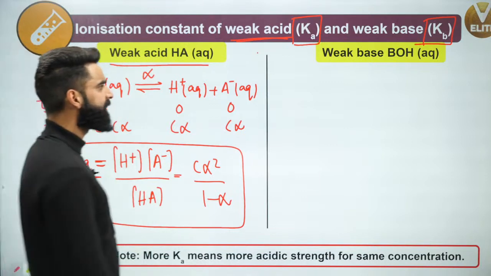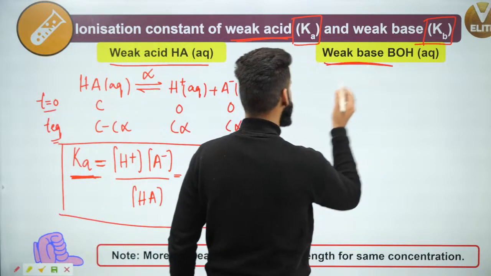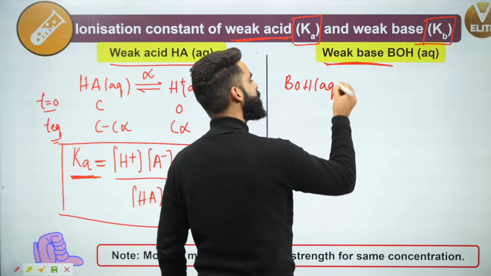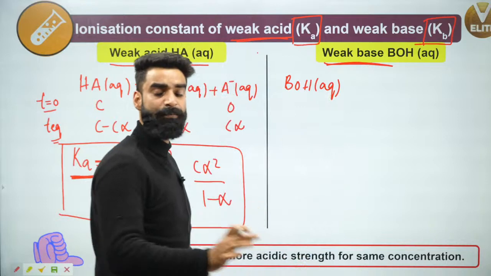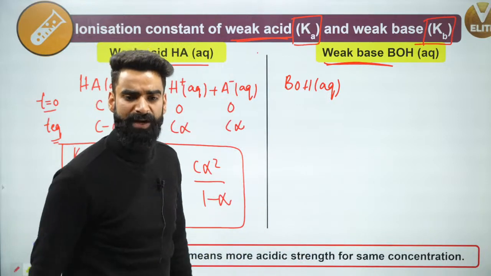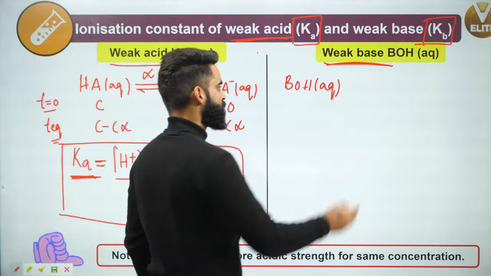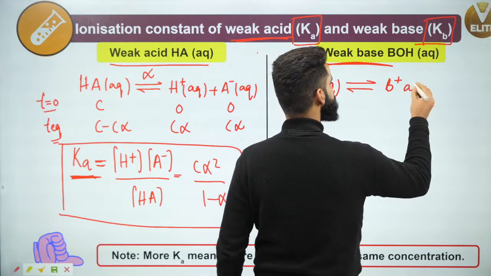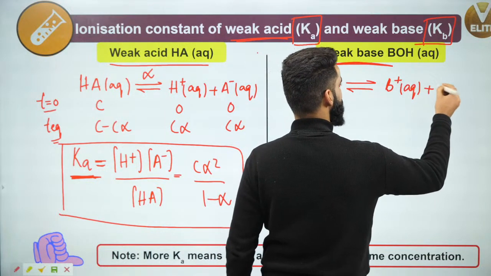Similarly, if I have a weak base, I'm taking it as BOH aqueous. The weak base is an example of a weak electrolyte, so it will be in equilibrium with its ions. So BOH and its ions are going to be B positive aqueous and OH negative aqueous.